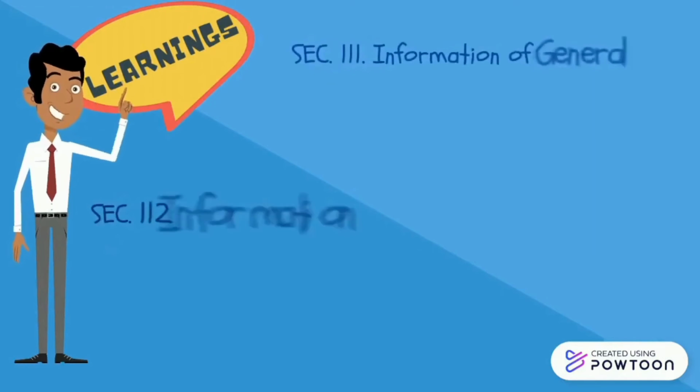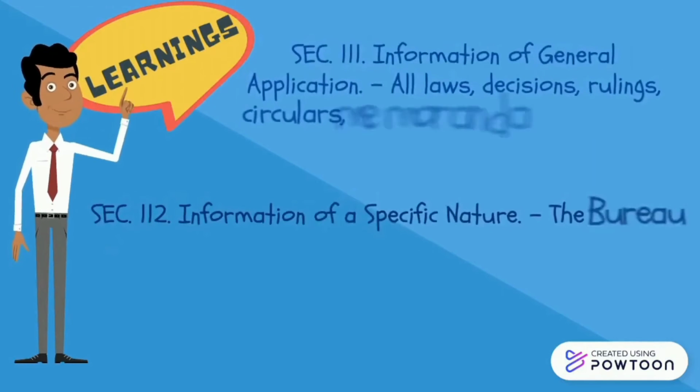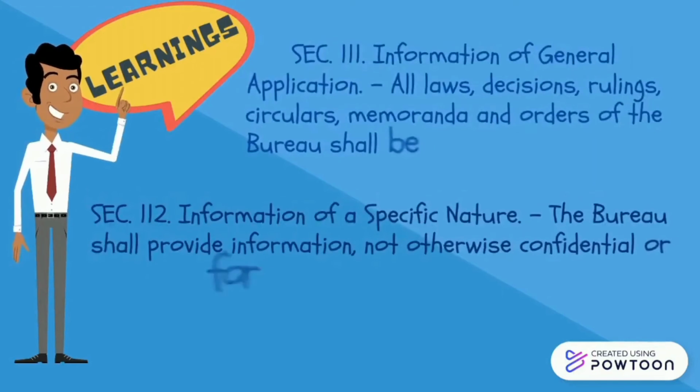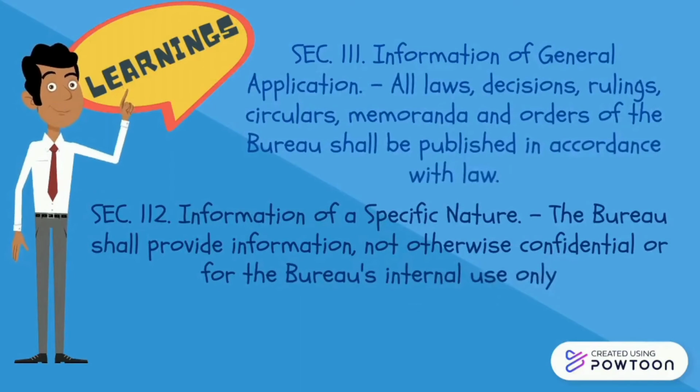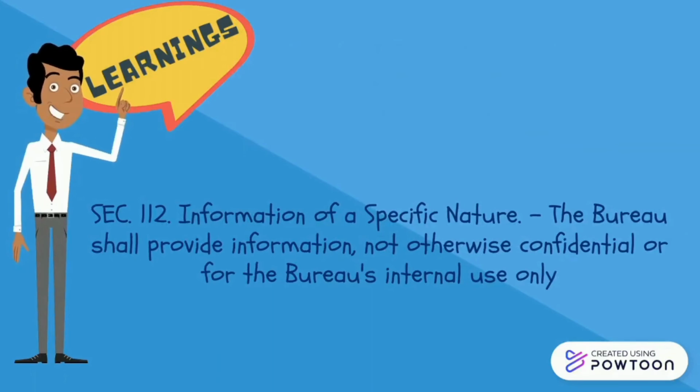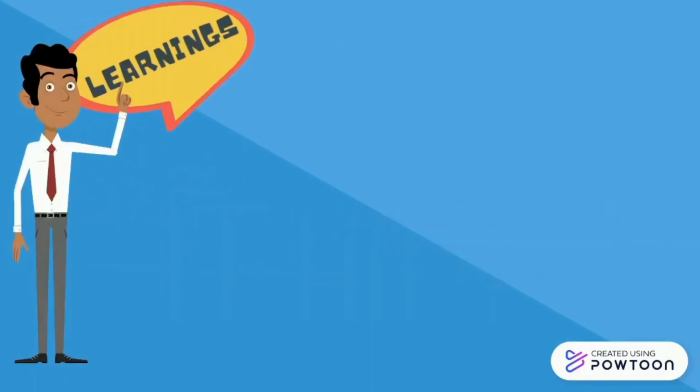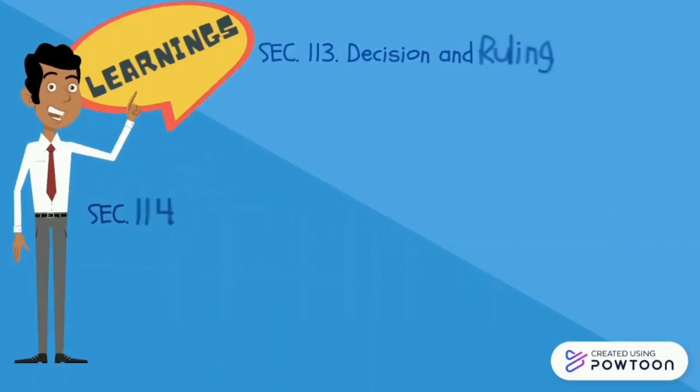Next is Section 111, Information of General Application. All laws, decisions, rulings, circulars, memoranda, and orders of the Bureau shall be published in accordance with law. And while Section 112, Information of a specific nature, the Bureau shall provide information not otherwise confidential or for the Bureau's internal use only.